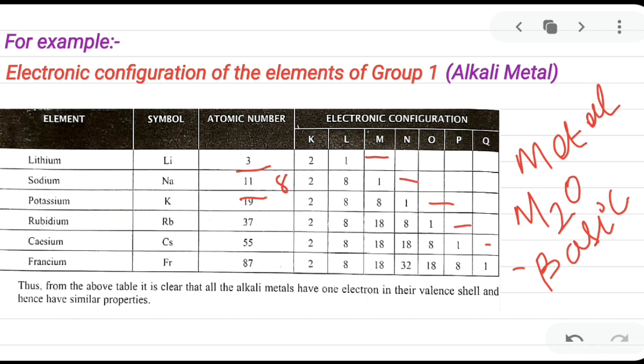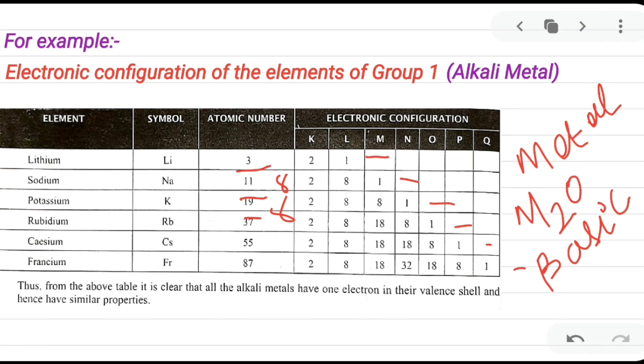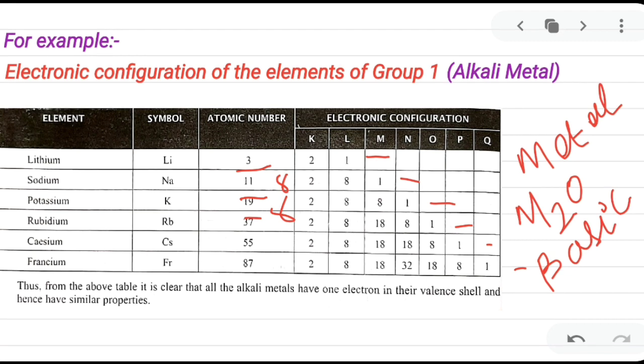Now again, the atomic number of sodium is 11 and the atomic number of potassium is 19. What is the difference? The difference is 8. So again, after 8 elements, you can see similar properties. The properties of potassium and sodium are again the same. Both are metallic. Both form alkaline oxides and hydroxides. So this is an example of periodicity: how chemical properties repeat after a regular interval of 2, 8, 8, 18, 18 and 32 elements.